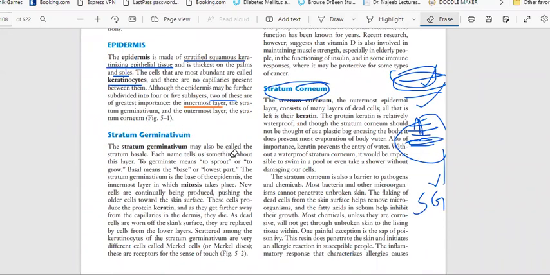The stratum germinativum may also be called the stratum basale. So the second name is stratum basale. Each name tells us something about the layer. To germinate means to sprout or to grow, so germinativum means to grow. Basal means base. So it is the base of the epidermis, the innermost layer, in which mitosis takes place.